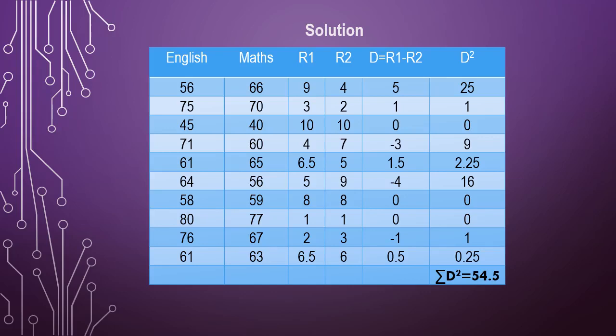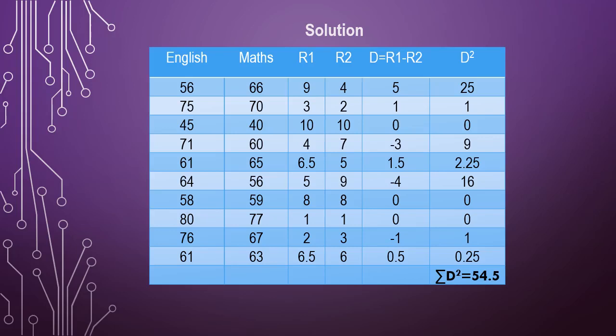Next is 63, rank 6. Next is 60, rank 7. Next is 59, rank 8. Next is 56, rank 9. Next is 40, rank 10. The next step: D is equal to R1 minus R2.